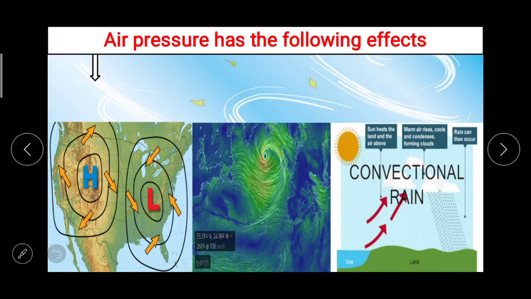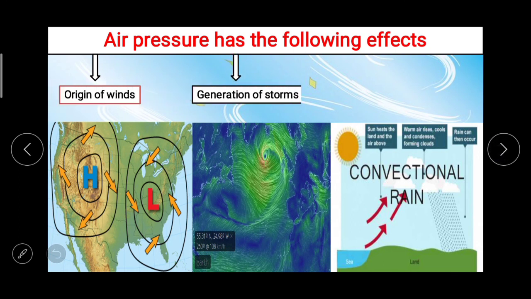Air pressure has the following effects: origin of winds because of air pressure, then the generation of storms and convectional type of rain. ये सब चीज़ें जो है वो एयर प्रेशर की वजह से होती हैं और it affects air pressure. That is origin of winds, generation of storms and convectional type of rain.